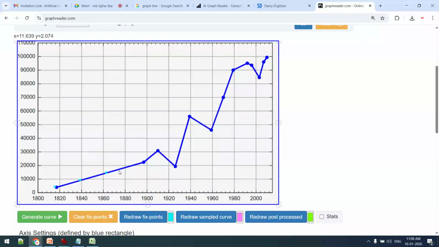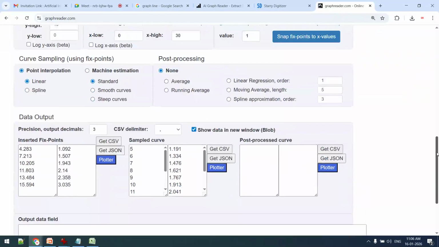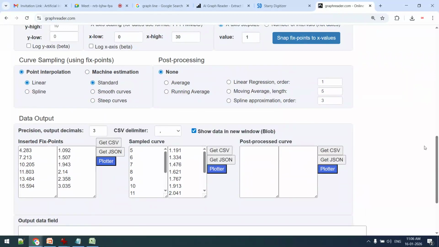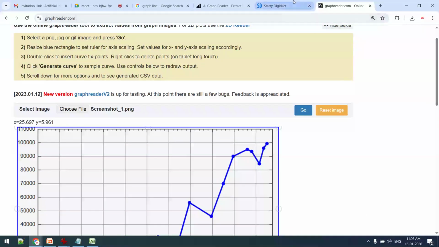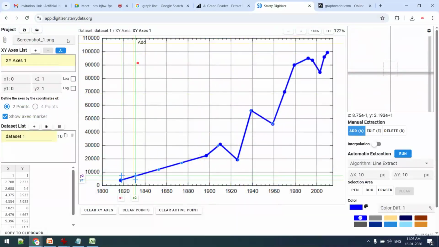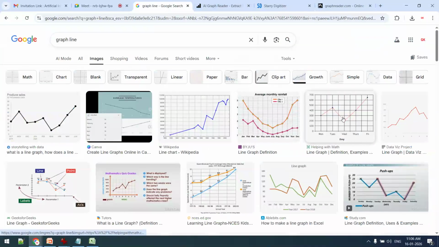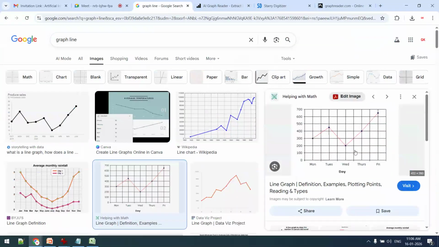simply click on the coordinates, however many coordinates you need. In this way, you can see that this particular x-axis, y-axis is generated. This is one way. If you want to use Starrydata, some other graph we can take. For example, this particular graph I want to take. Open in new.